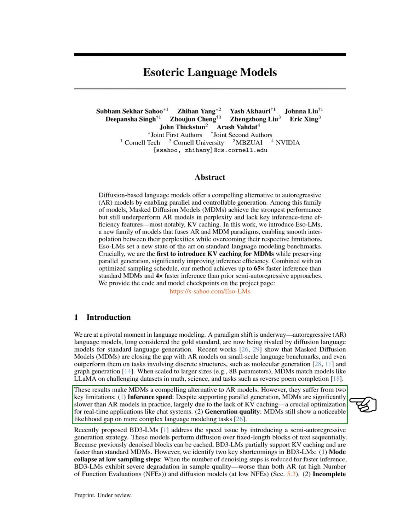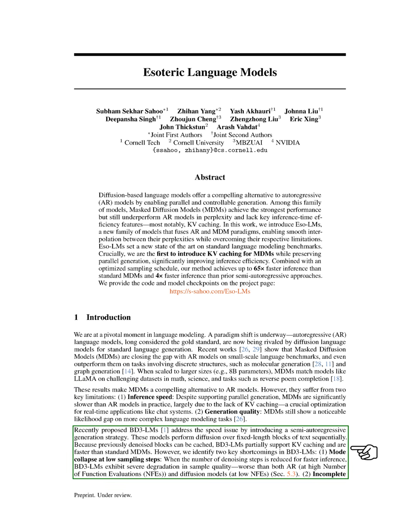However, we recognize two main limitations of MDMs. First, their inference speed is slower than autoregressive models, mainly because they do not utilize KV caching, which is essential for real-time applications like chat systems. Second, the quality of generation from MDMs shows a significant gap in more complex language tasks.